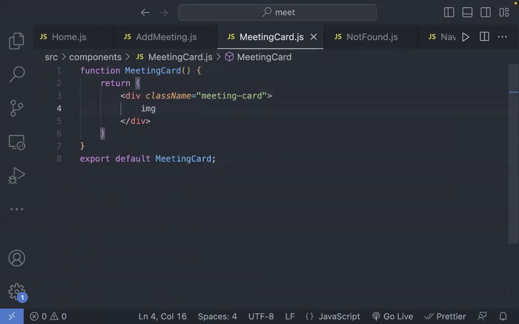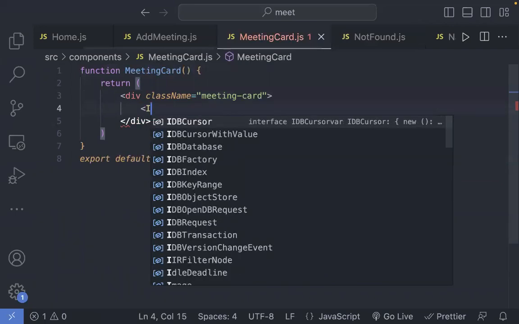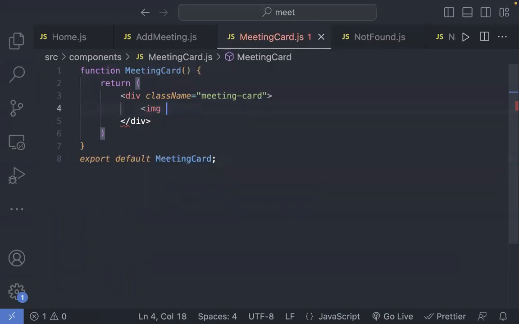And I could have an image on top, with the SRC being HTTPS source.unsplash.com/1600x900 followed by, let's say, running.